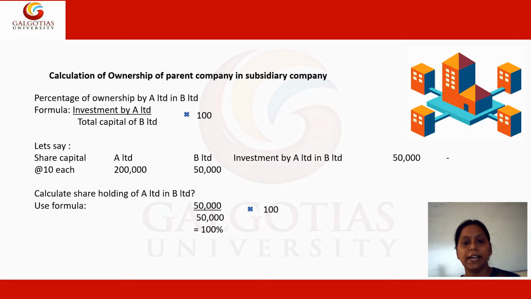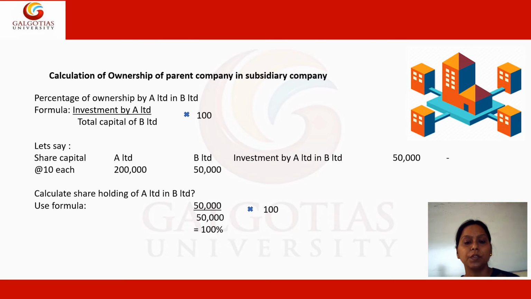On the other side, we can see that some investment is also being made by A Limited in B Limited. So apparently company A is doing some investment in B, and with how much amount? The investment has been made with 50,000 rupees.